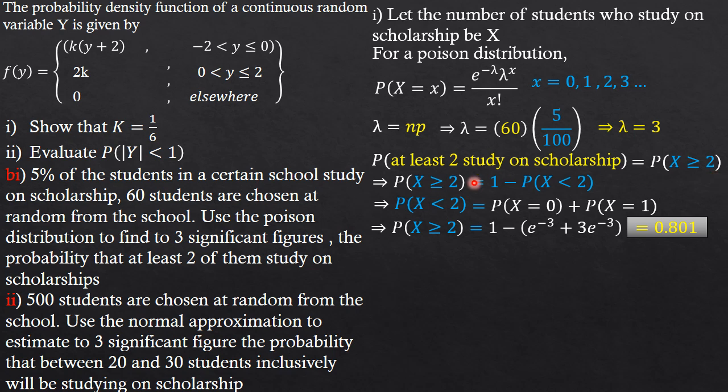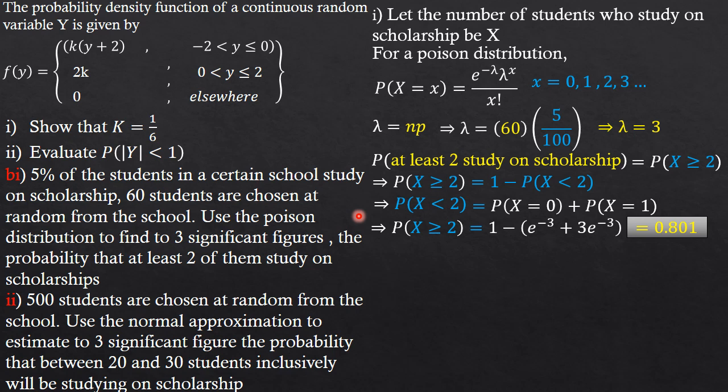Thank you very much. Now friends, part 2 is saying that 500 students are chosen at random from the school. They want us to use the normal approximation to calculate, to three significant figures, the probability that between 20 and 30 students inclusively will be studying on scholarships. For instance, this question is very tricky and you have to pay attention, guys. It's very, very tricky. Let's handle it with care.